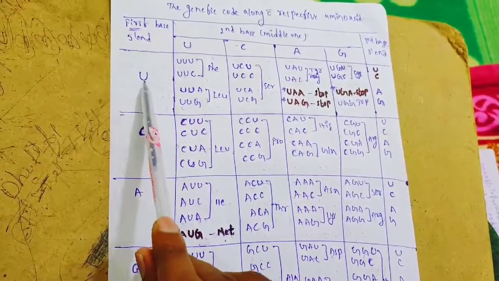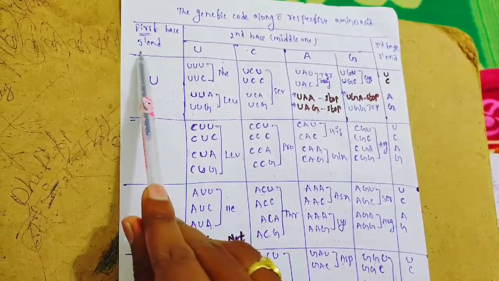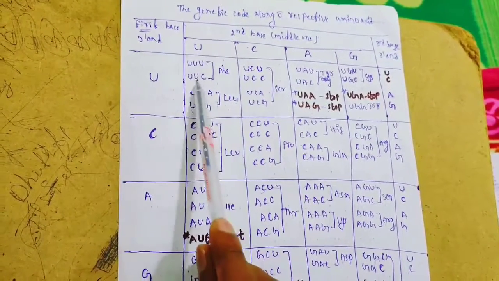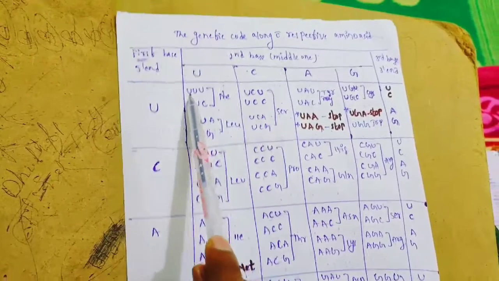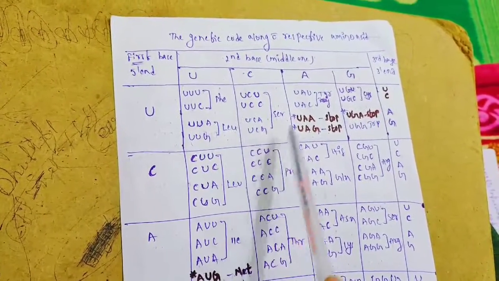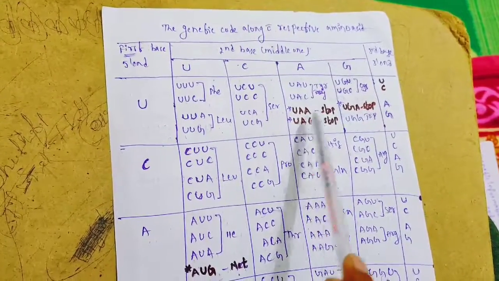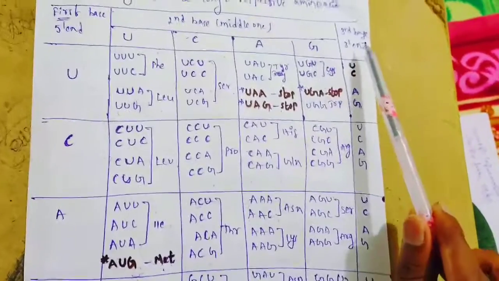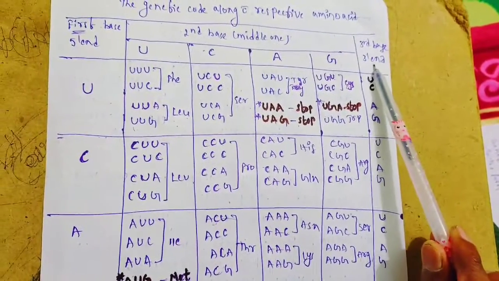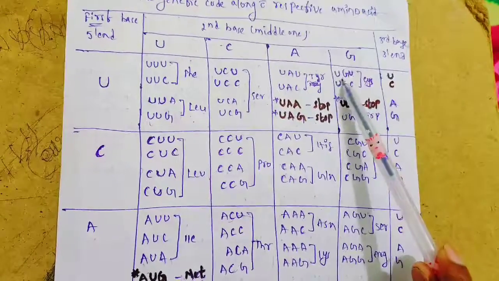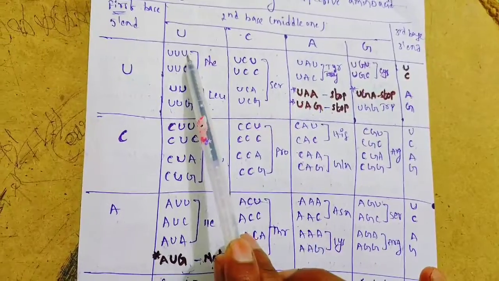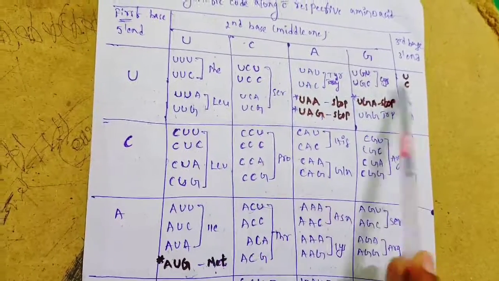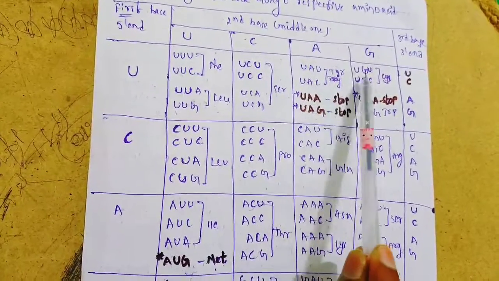Okay, then you see the first starting nitrogenous base is uracil. That's why I have taken U. Here the first base at the 5' end is uracil. Everywhere at this 5' end, the first base is uracil only. And you can see the third base at the 3' end. What is the third base in every codon? The third base is this one, uracil. You can see uracil, here also uracil.